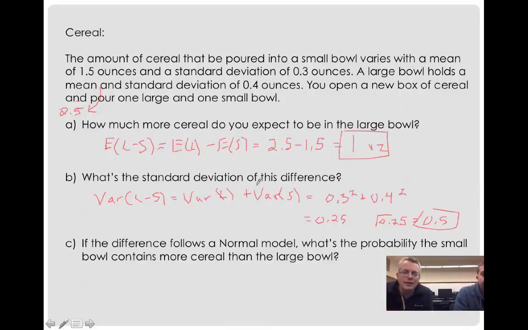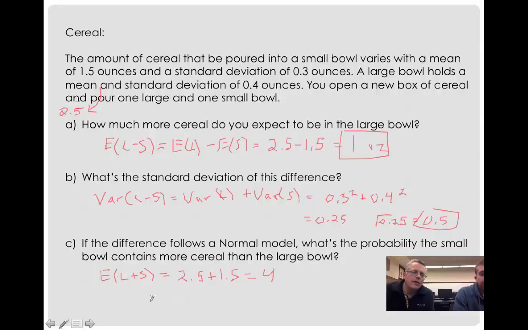All right, so we're skipping C. We were going to do a different one. We're going to do the total. So let's find out what the total would be. We want to find out if you add these 2 bowls together, what it would be. This will be easy. So if we did E of L plus S, what would be different? This time we would add the expected values. So that would be 2.5 plus 1.5, which would be 4.